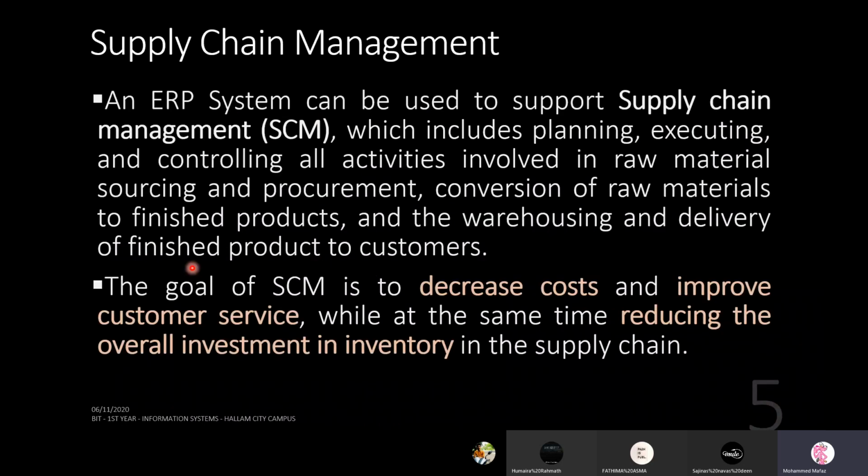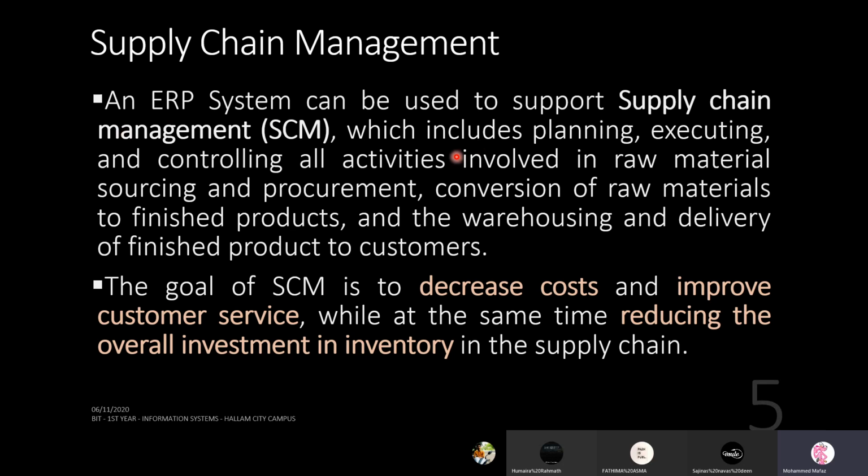Okay, so to do supply chain management, we use an ERP system. An ERP system can be used to support this, which includes planning, executing, and controlling all activities involved in raw material sourcing, procurement (procurement means purchasing), conversion of raw materials to finished products, and the warehousing and delivery of finished products to customers. So to do all of this, we use an ERP.